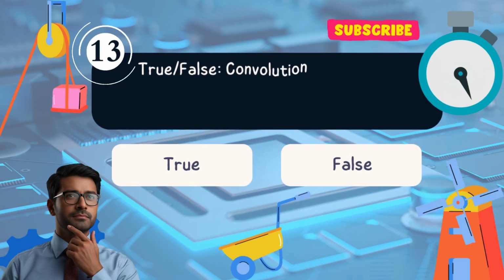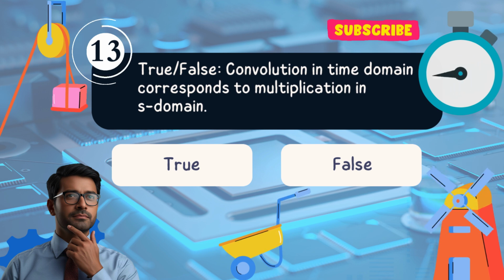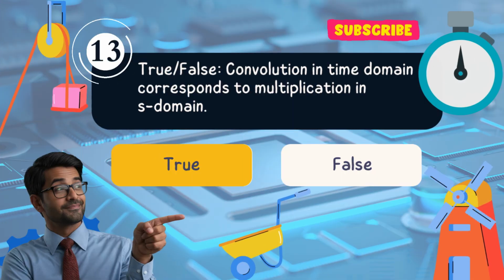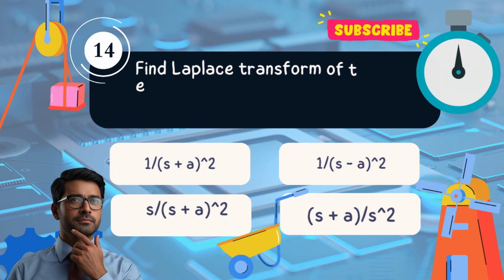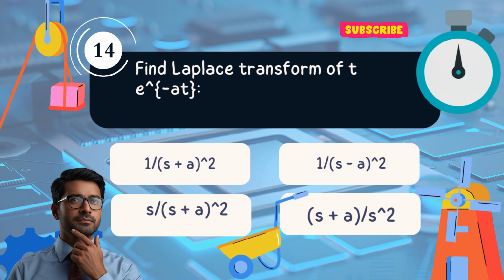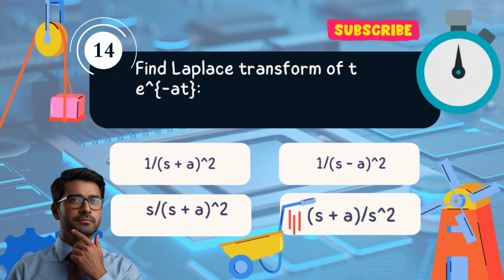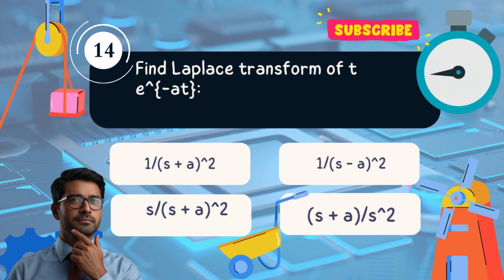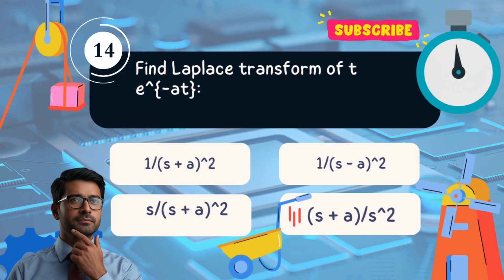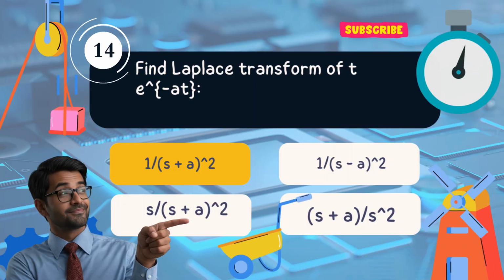Question 13. True or false, convolution in time domain corresponds to multiplication in s domain? a. True. b. False. Answer: a. True. Question 14. Find the Laplace transform of t e^(-at). a. 1 divided by (s plus a) squared. b. 1 divided by (s minus a) squared. c. s divided by (s plus a) squared. d. (s plus a) divided by s squared. Answer: a. 1 divided by (s plus a) squared.